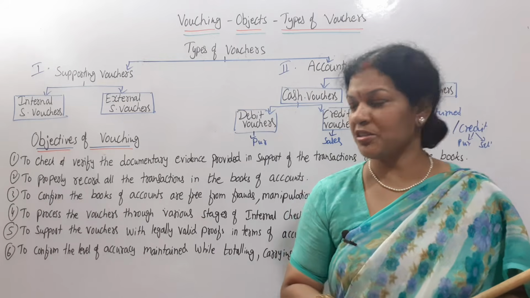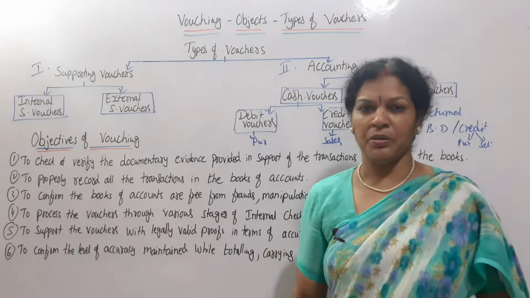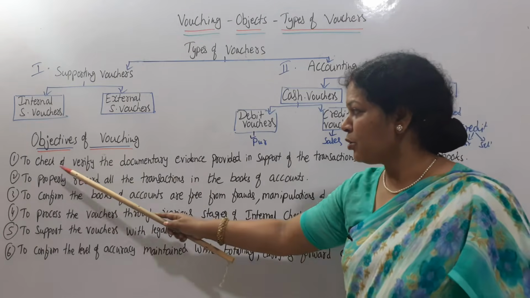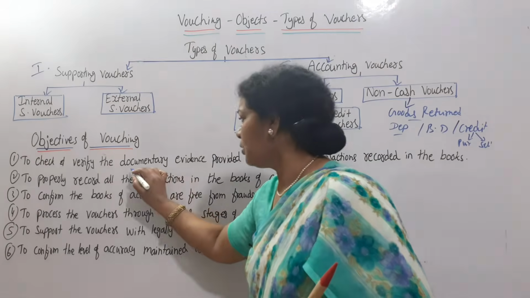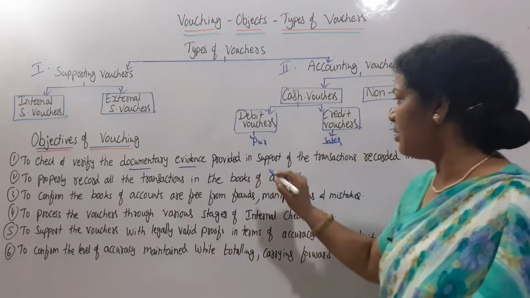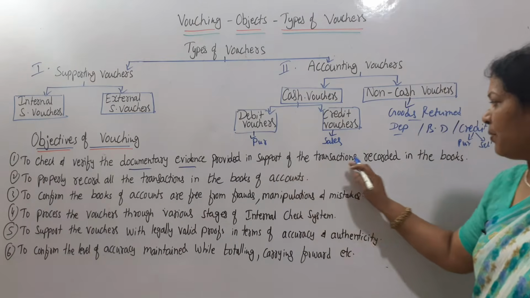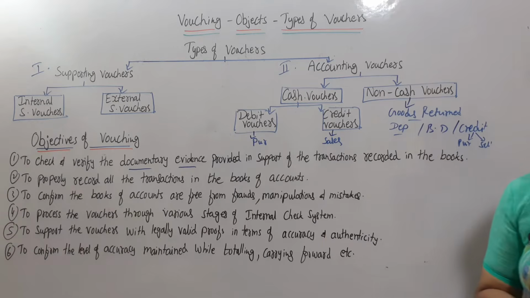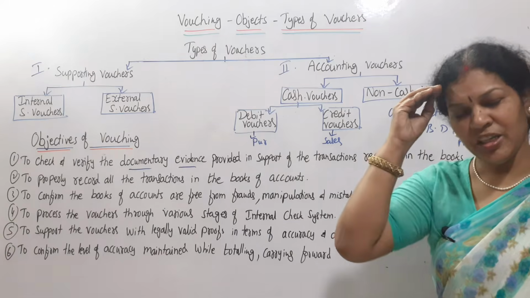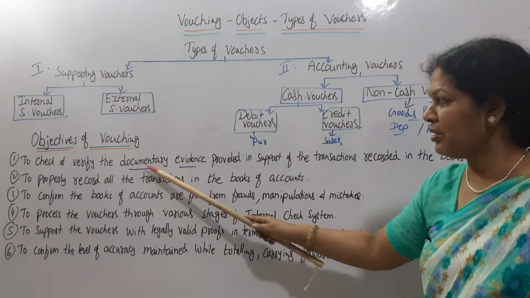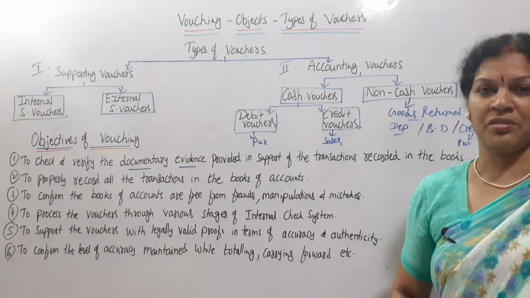What are the main objects? Mainly 6 points you have to remember. First point is to check and verify the documentary evidence provided in support of the transactions recorded in the books. In the books, some accounting-related transactions are there. Each and every transaction, you have to see whether documentary evidence is there or not.